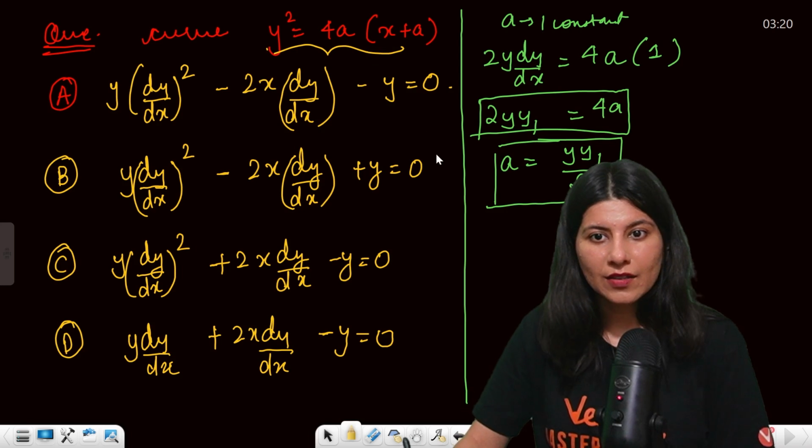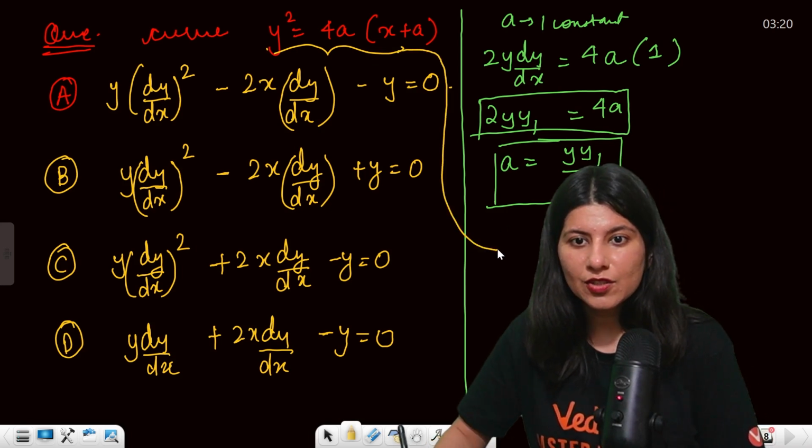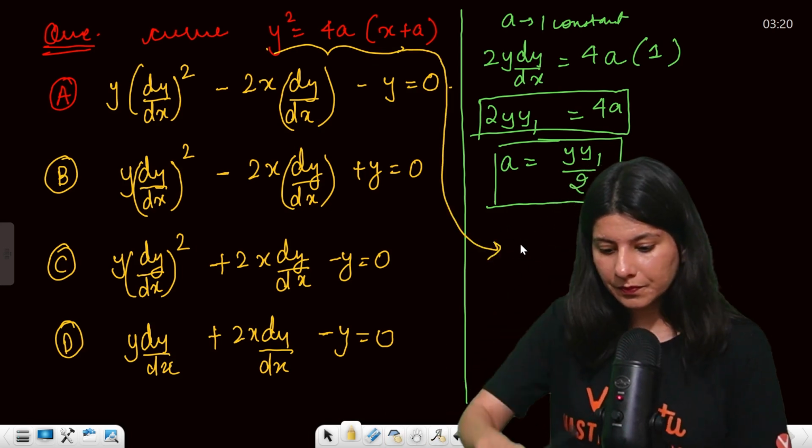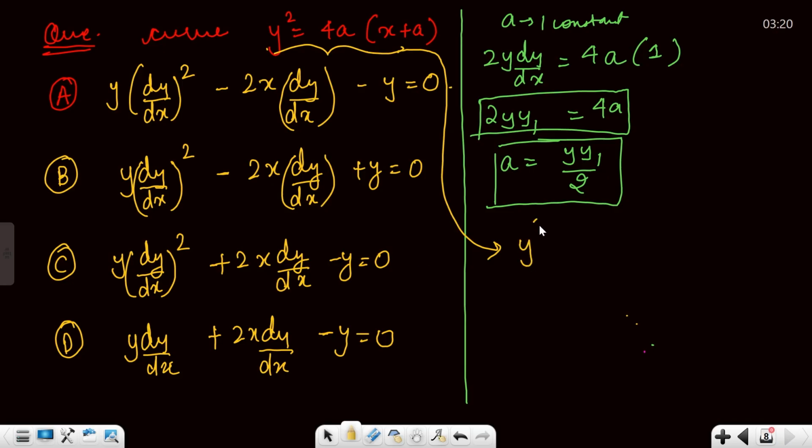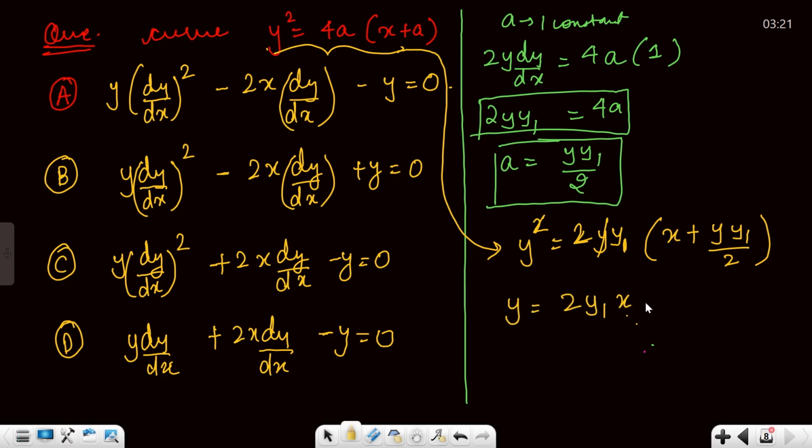Let's do that. So y square is equal to 4a. Now 4a can be replaced by 2y y1, and this is x plus y y1 by 2. Correct? Now one more thing, y and y are getting cancelled out. y is equal to 2 y1 x plus, the 2 cancels, y y1 square. Correct?